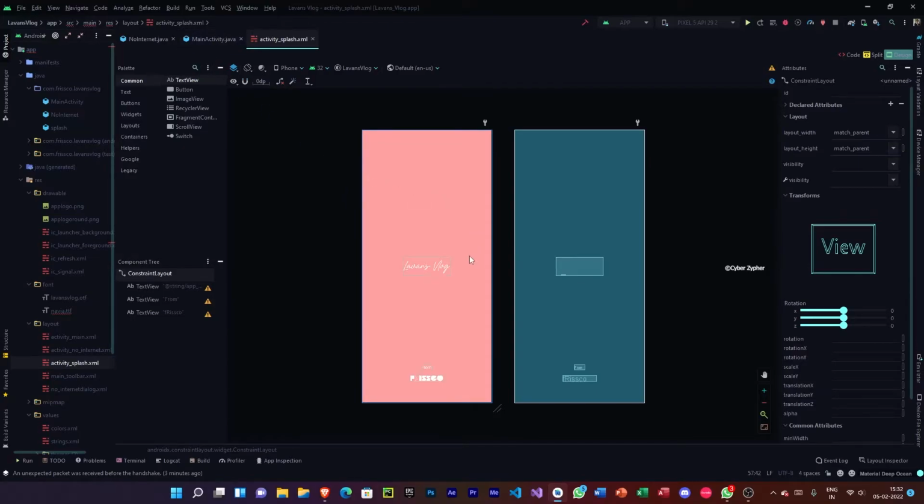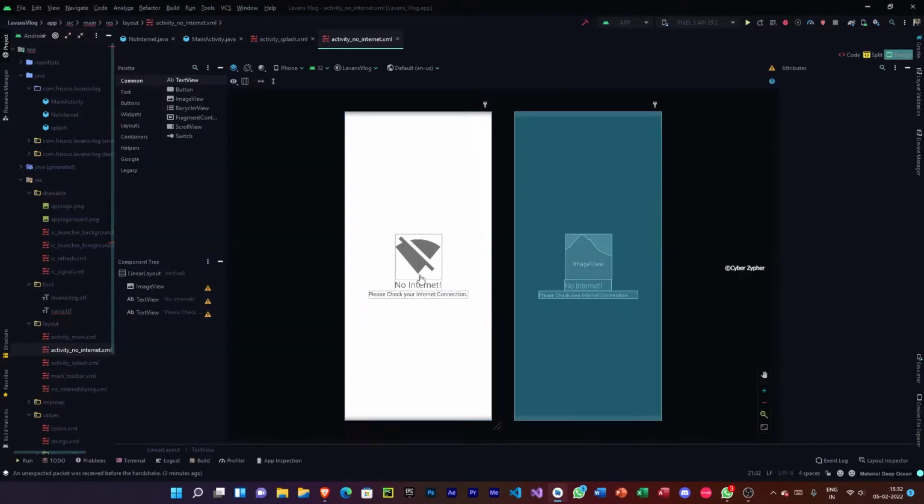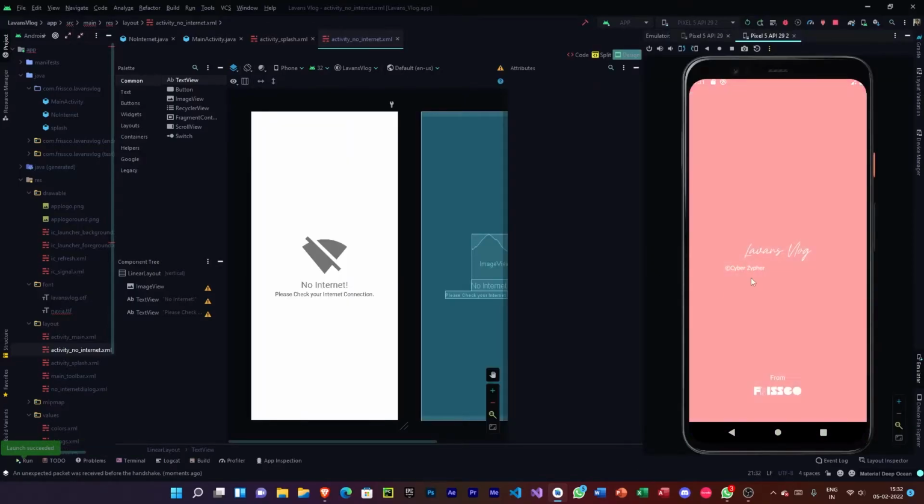And then the next thing is the no internet. Well, as you know, this app runs on web view, so for that internet is an important feature. So if the device has no internet, then the app won't open. Instead of that, the app shows us this screen, the no internet screen. So you can see it. So let's just check it out.